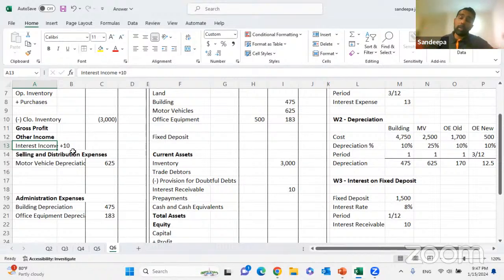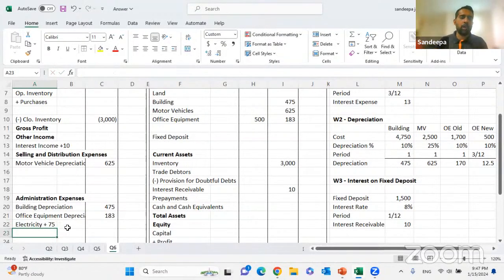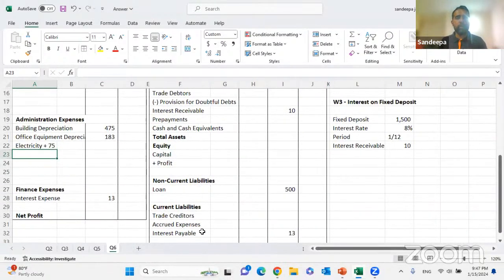Go to the admin expenses under electricity plus 75. Debited to expense. Right? Plus 75. Under accrued expenses, we put credited to accrued 75. Debited to electricity expense 75. Credited to accrued expense 75.